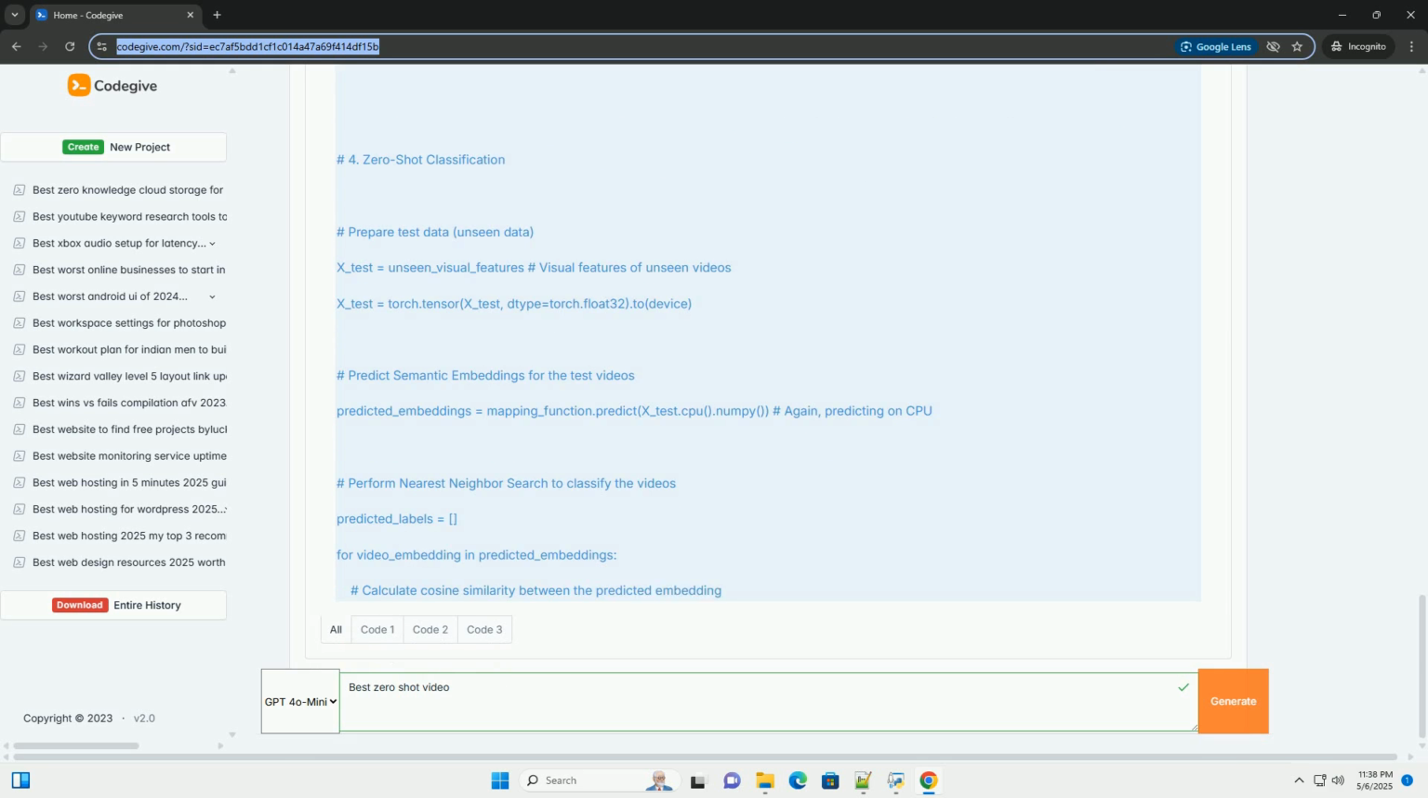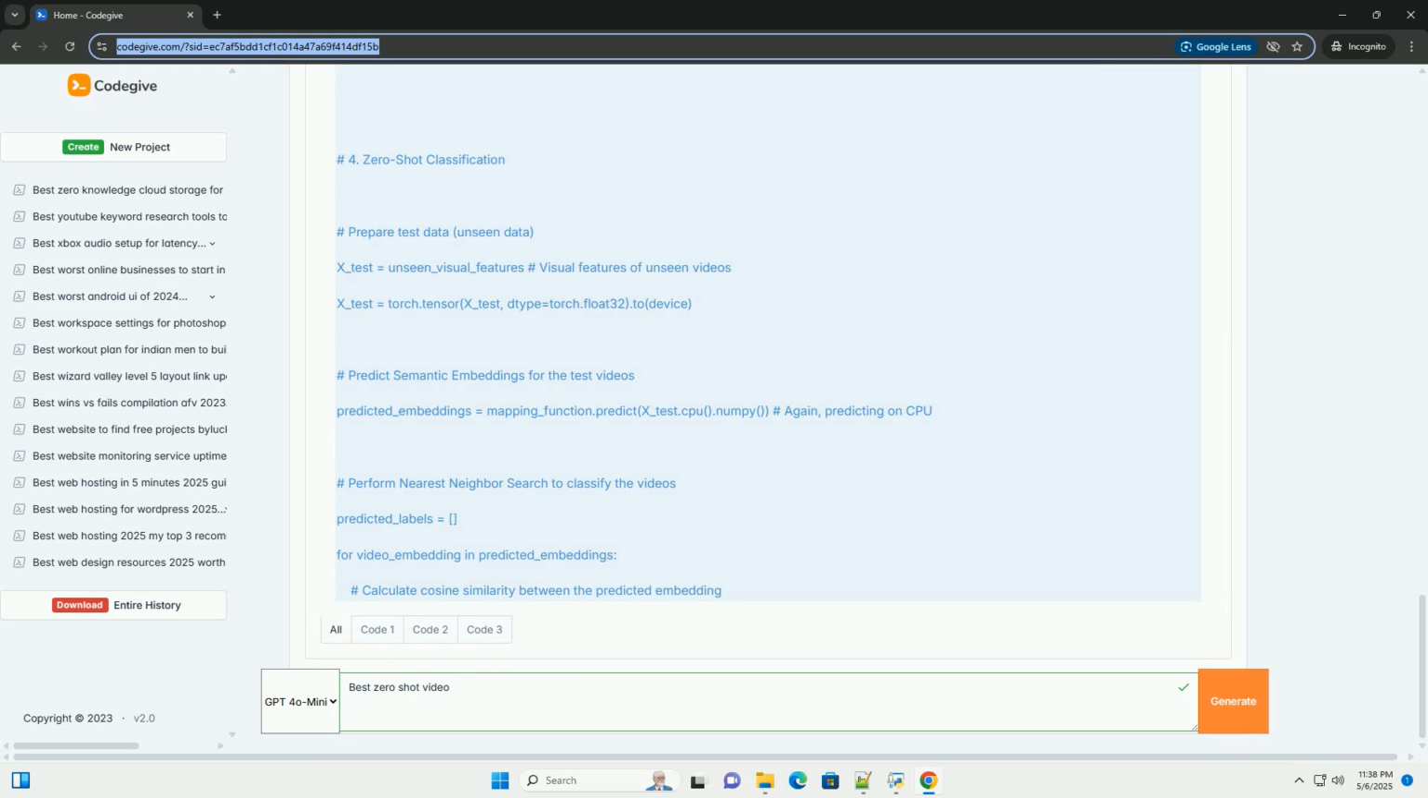4. Evaluation, conditional. This section provides example code on how to evaluate the zero-shot accuracy. You will need ground truth labels for your unseen data to compute meaningful accuracy metrics. It has been commented out as we are using random data. Important notes.